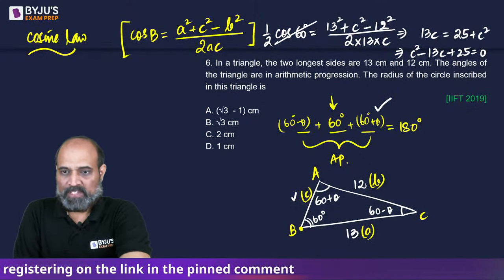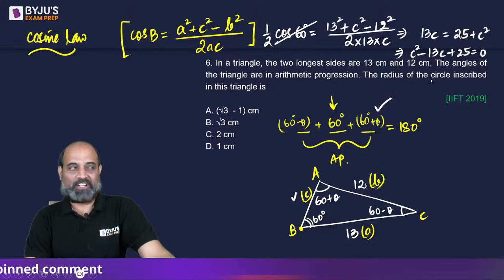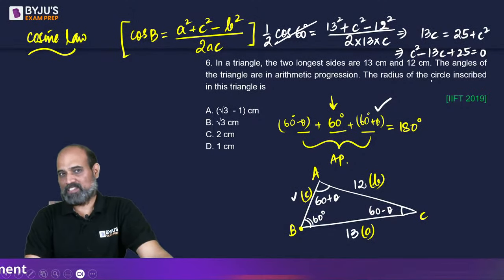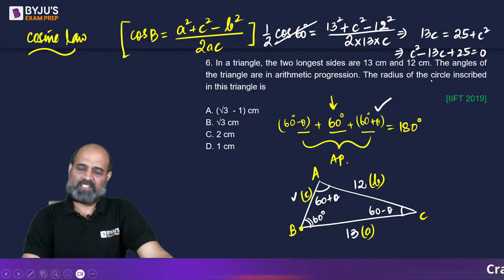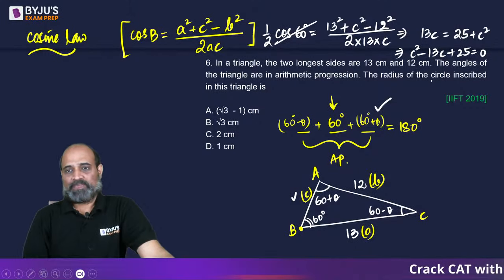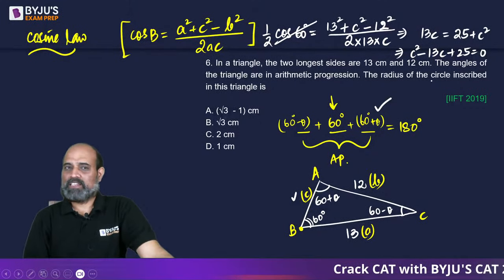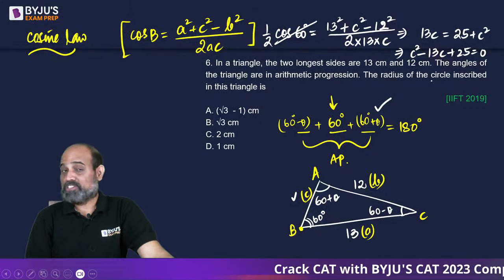साकेत, hit and trial भी नहीं चल रहा ना. The value of C, if you calculate, is going to be (13 plus minus √69) by 2, to be precise. Irrational value आ रहा है. And now we have to calculate the semi-perimeter also. That's why I am a little hesitant. Typical IIFT question.